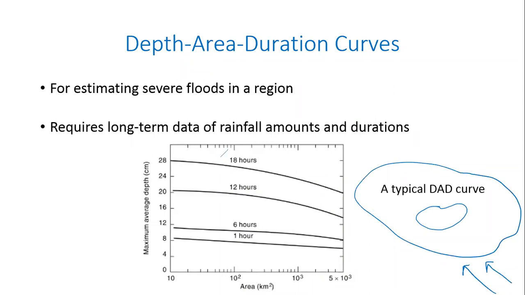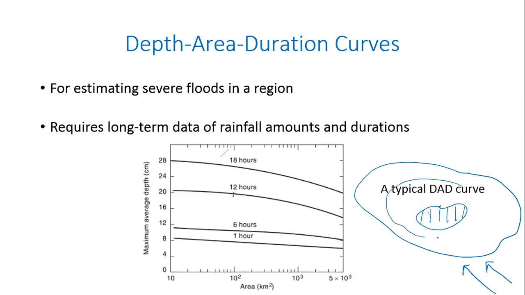Okay. So let us say this area is 100 square kilometers. Just imagine this area is 100 square kilometers. Within this area, over this 12-hour duration, you are receiving a maximum depth of, so this much. So this corresponds to 100. In this area, you're receiving 20 centimeters of rainfall over 12 hours.